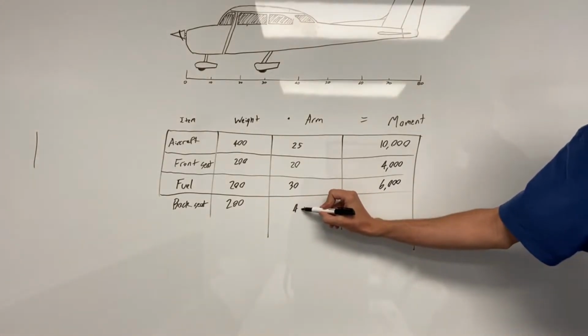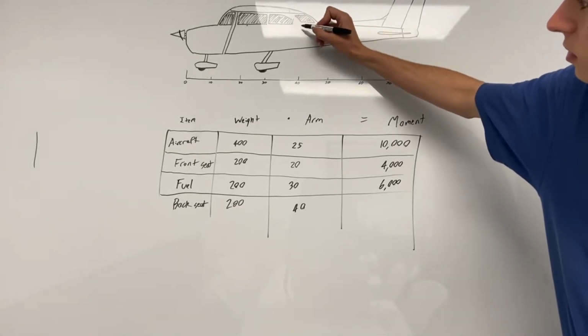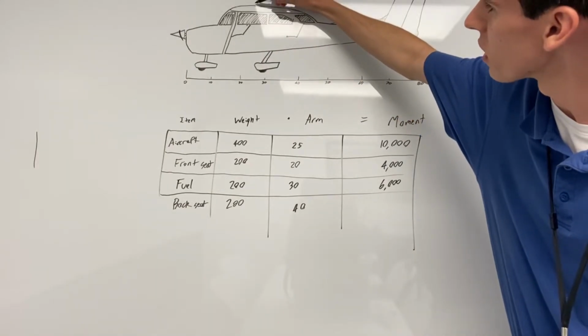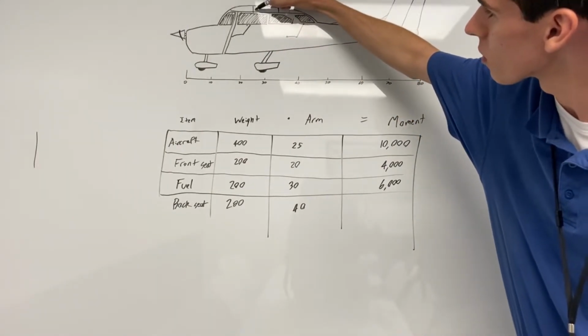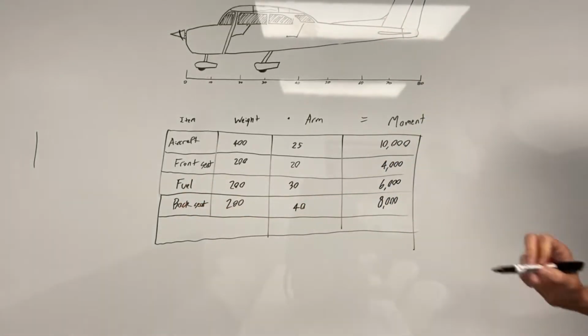At an arm of 40, here's where the rear seat is. We'll just say there's a seat hiding right back in there. So we have the back seat here, the front seat here, and our fuel tanks in here with our fuel in it, 8,000.